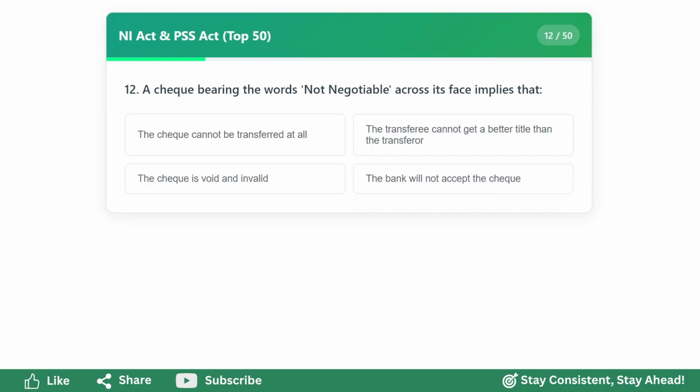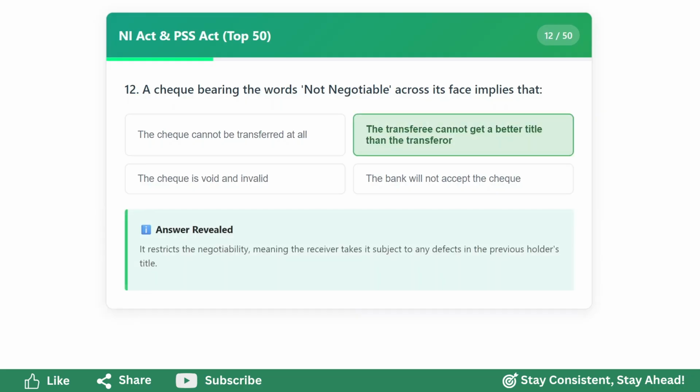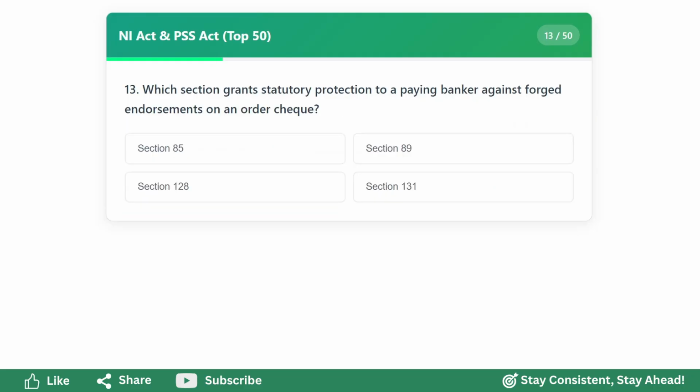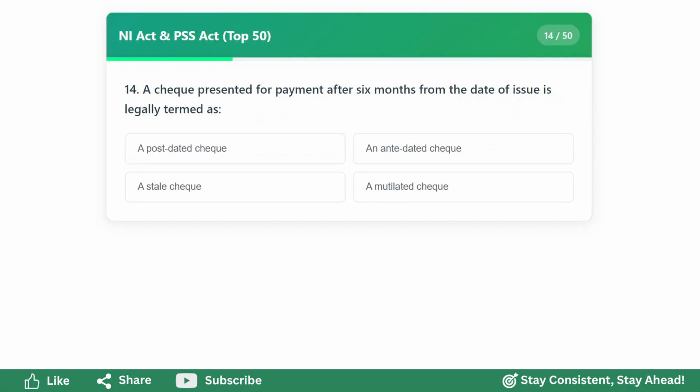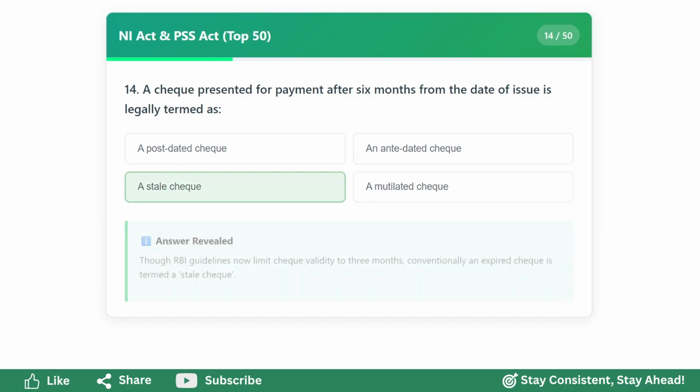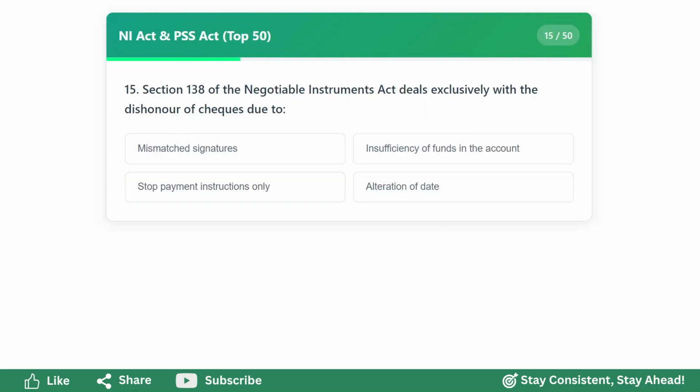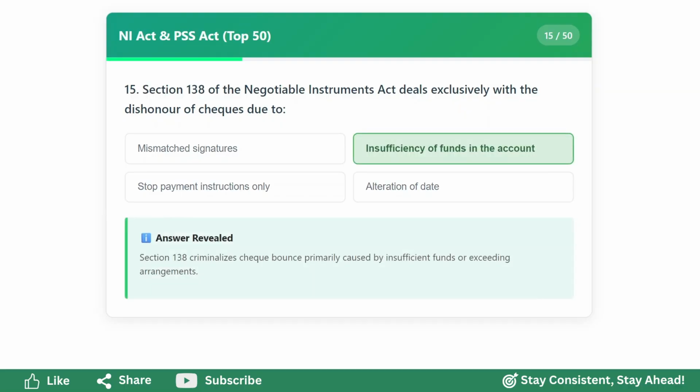General crossing. A check bearing the words not negotiable across its face implies that the transferee cannot get a better title than the transferor. Which section grants statutory protection to a paying banker against false endorsements on an order check? Section 85. A check presented for payment after 6 months from the date of issue is legally termed as a stale check.